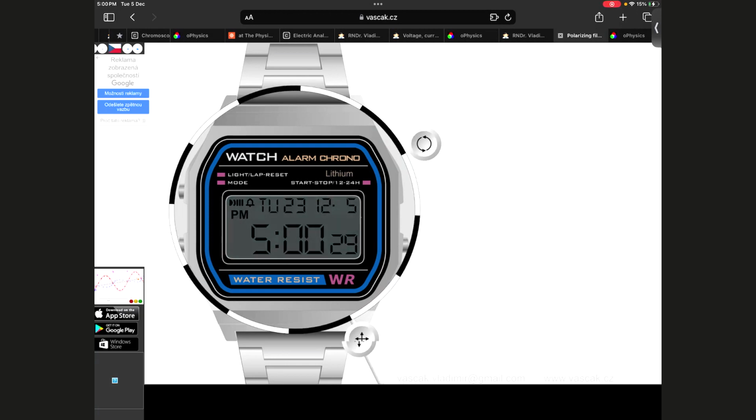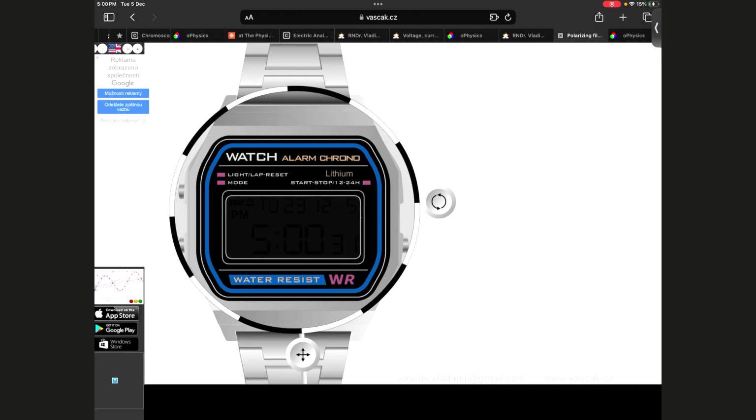Once I turn my filter like that, do you see anything? Barely, right? What does that mean? That the light that was coming from the screen was plane polarized. It had a particular plane, and my filter is what to that plane? Perpendicular. That's completely blocked out. So this is a confirmation of whether your source is plane polarized or not.